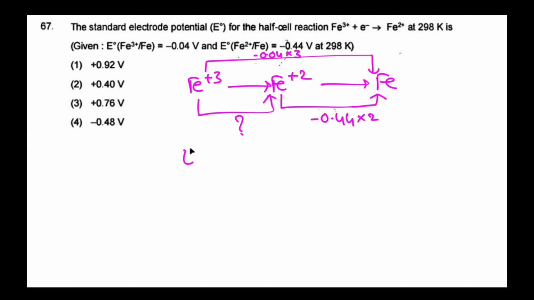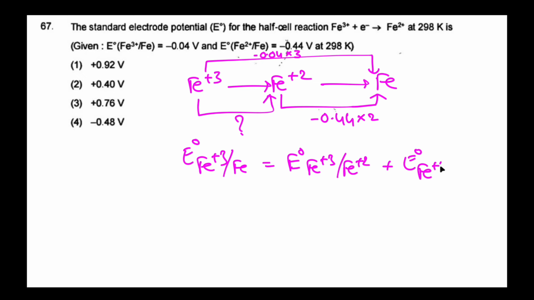So we know that E naught Fe+3 to Fe is the overall, E naught Fe+3 to Fe+2 plus E naught Fe+2 to Fe. So E naught Fe+3 to Fe, the value is minus 0.04 into 3, that is minus 0.12.